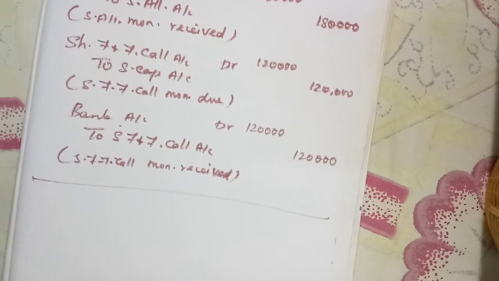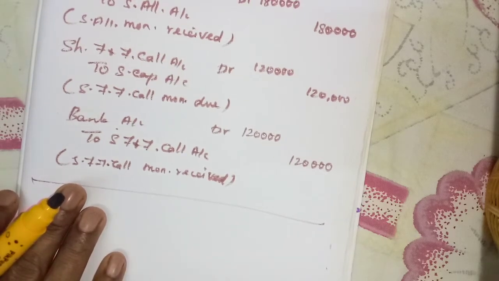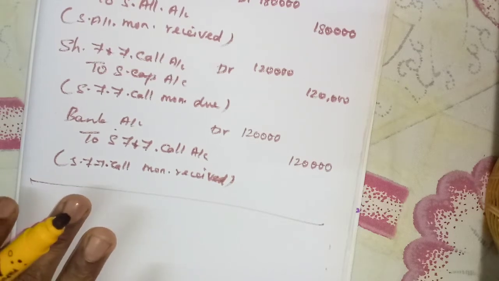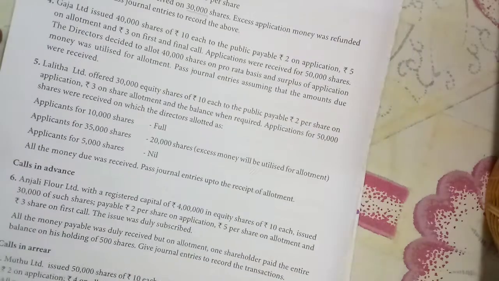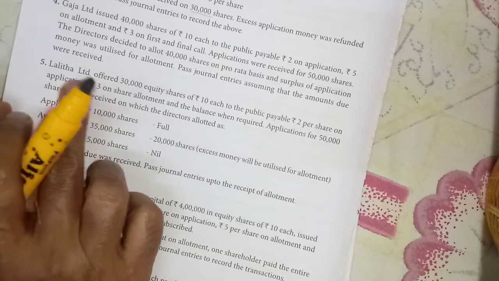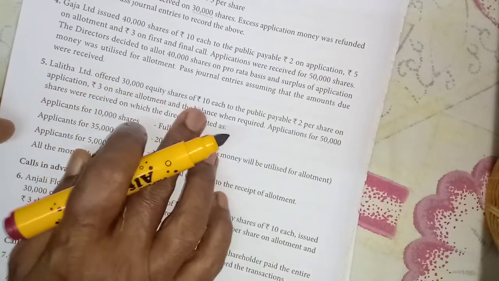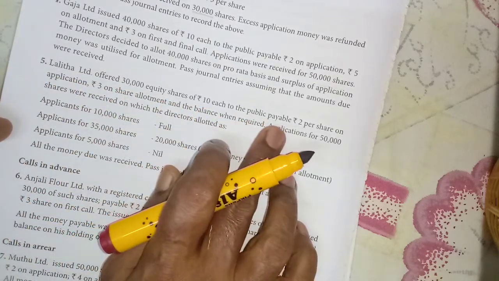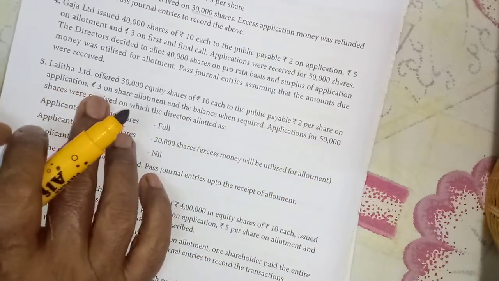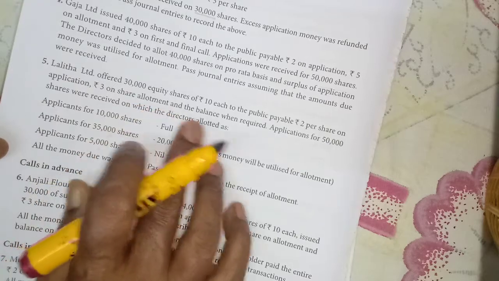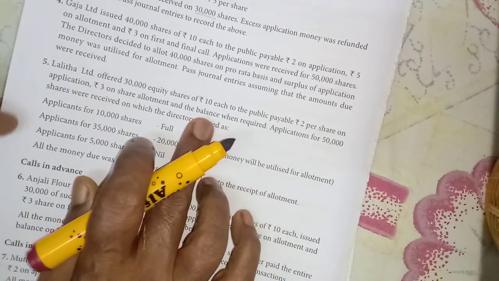Next, we have this one, pro rata basis, where they will combine both: some shares they will refund, and the other they will adjust with the allotment. In that one we will see the next exercise. Lalita Limited offered 30,000 equity shares of rupees 10 each to the public, payable rupees 2 per share on application, rupees 3 on share allotment, and the balance when required.